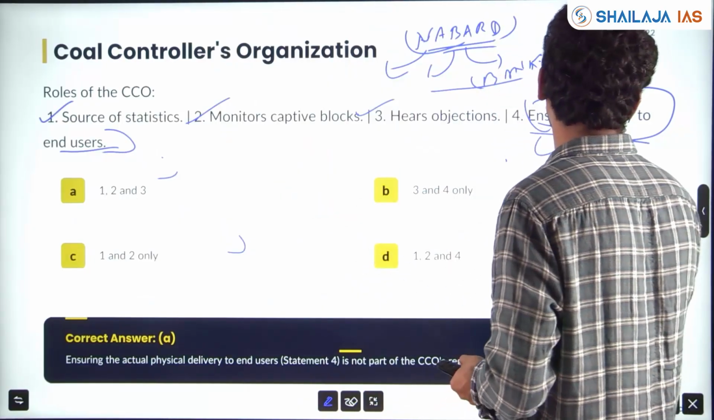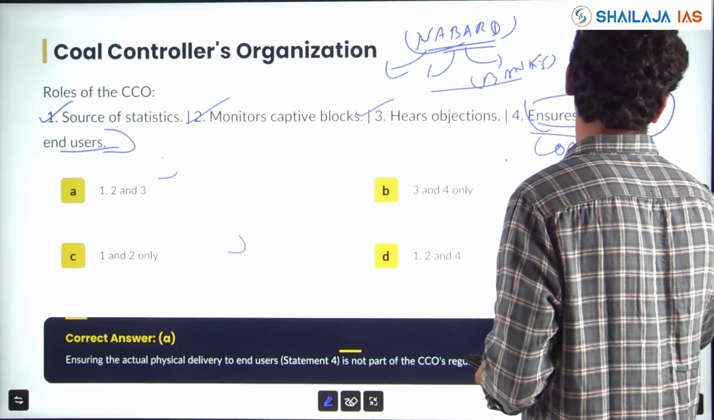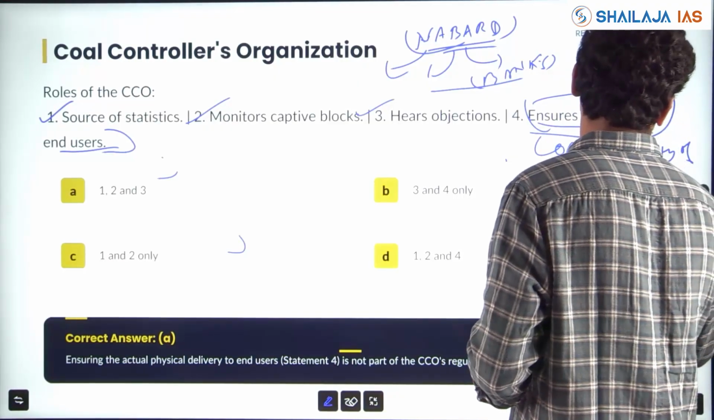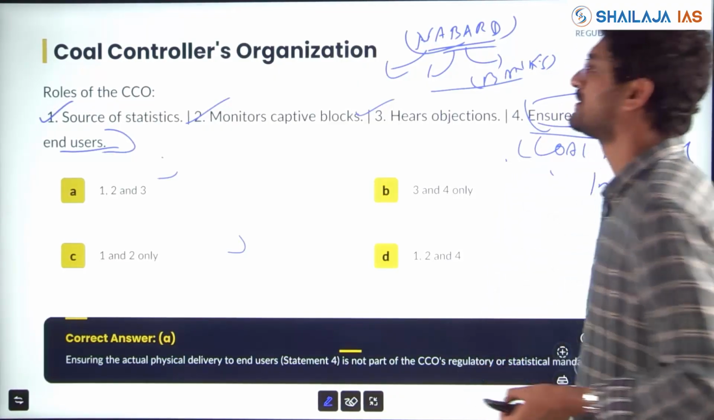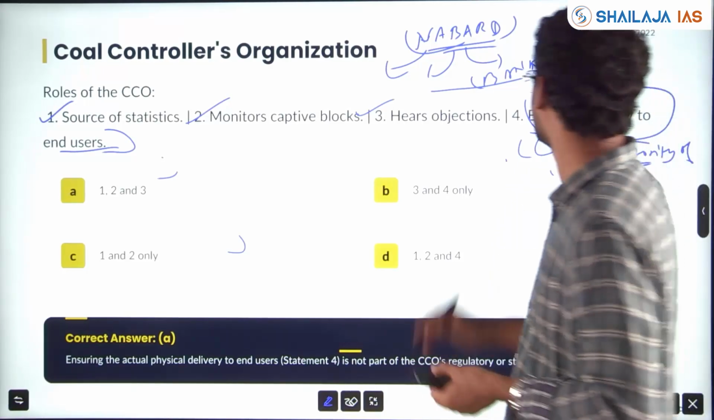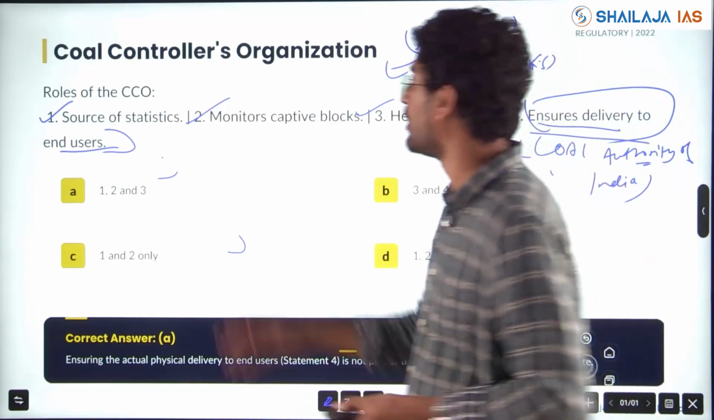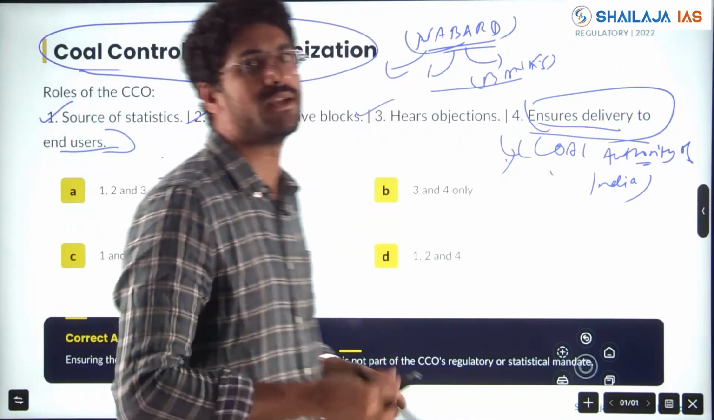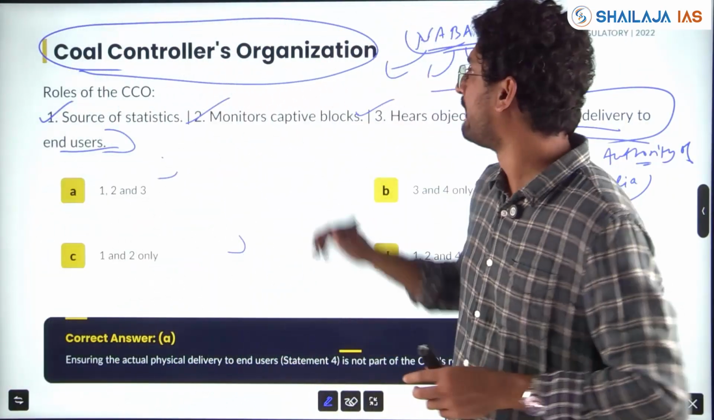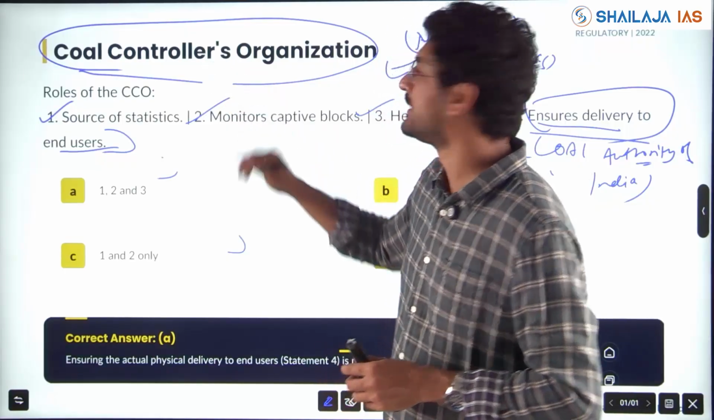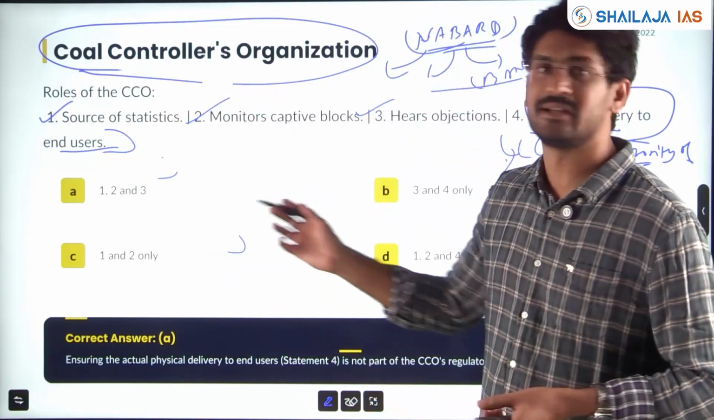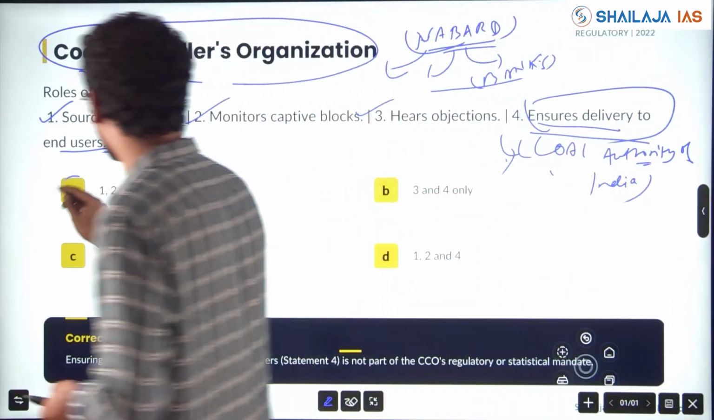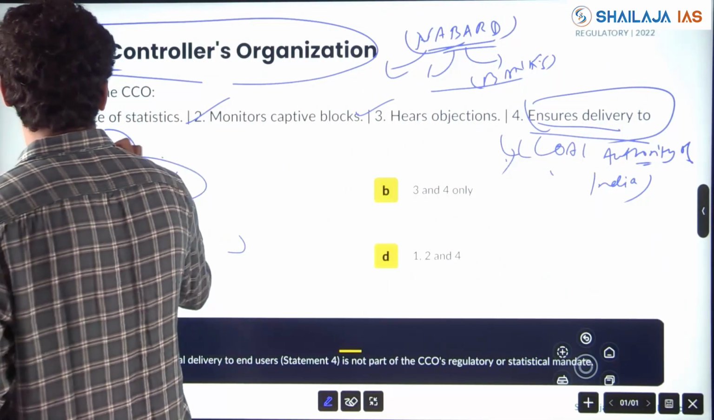For example, you have Coal India, which ensures delivery to end users. There are private companies or government companies which ensure it, not the Coal Controller's Organization. CCO is to ensure there is a fair regulatory framework and it does the work of regulation. It doesn't ensure whether coal is going to the end user or not. So 1, 2, 3 is right, but the fourth statement is wrong.